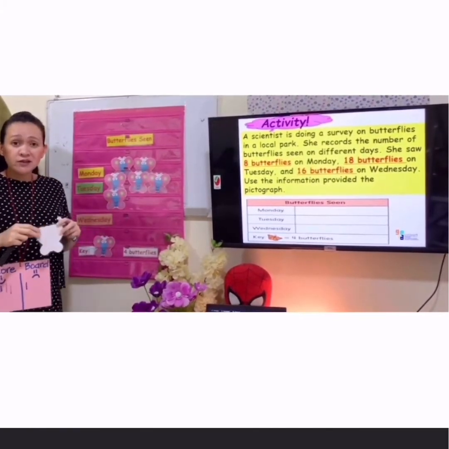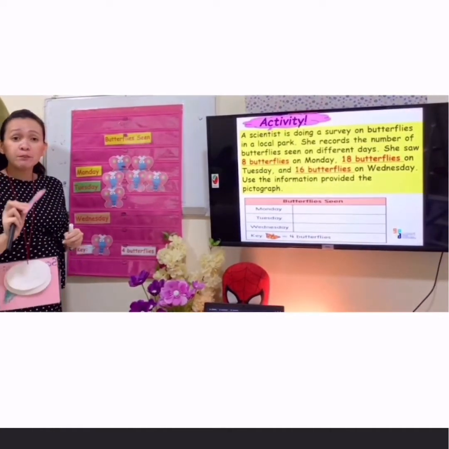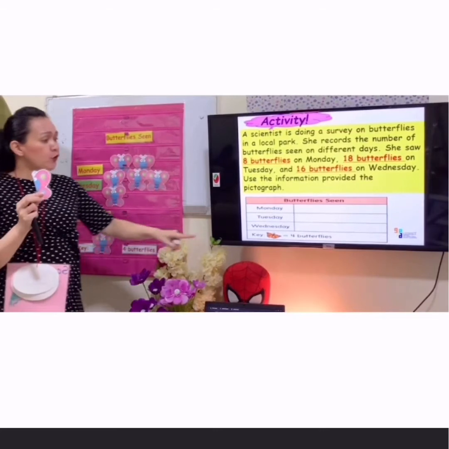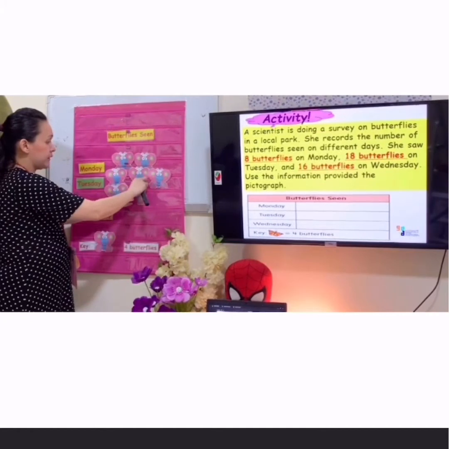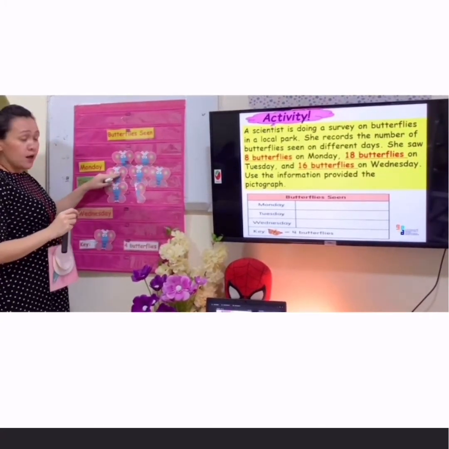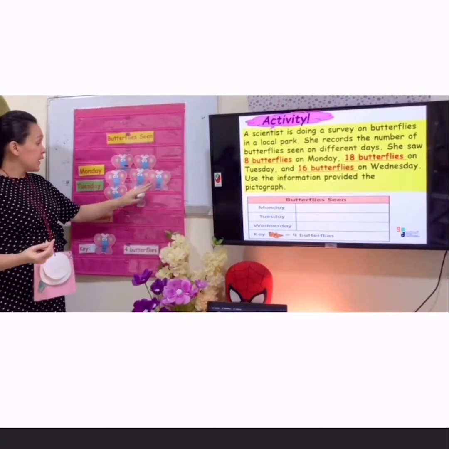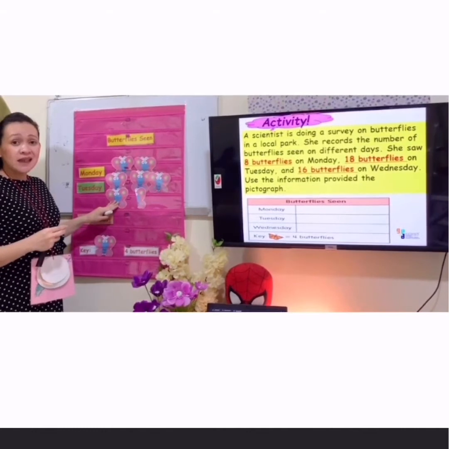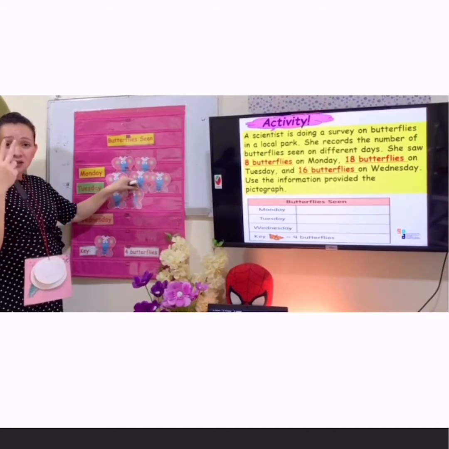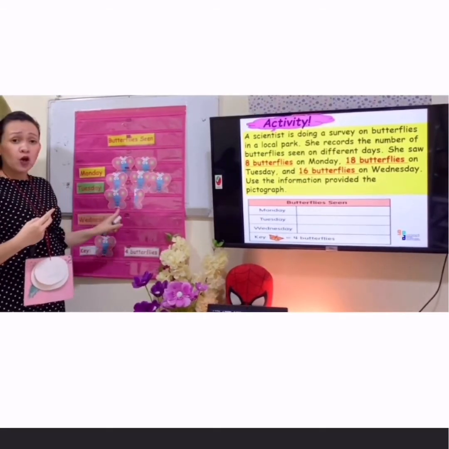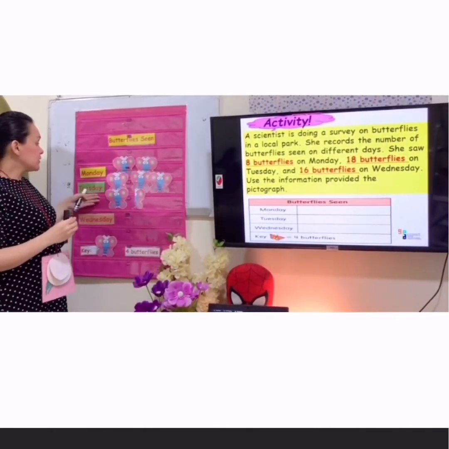So how are we going to do it? So we are going to put here half of a butterfly. So what is half of 4? It is 2, right? So we are going to add all of them. So let's try to add 4 plus a 4, it is 8. Plus another 4, it is 12. Plus another 4, it is 16. Then you add half of the butterfly, and it is equivalent to 2. So if you're going to add all of them, the answer is 18 butterflies. So we are done on Tuesday.